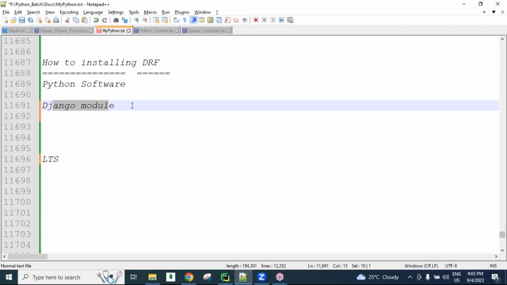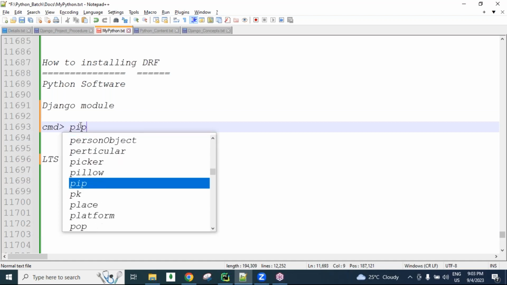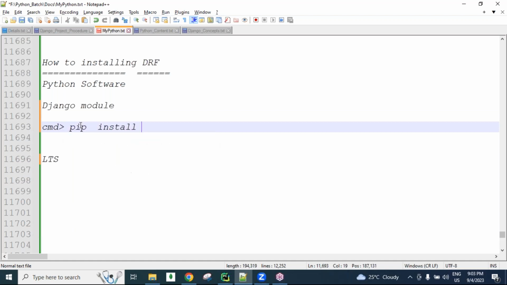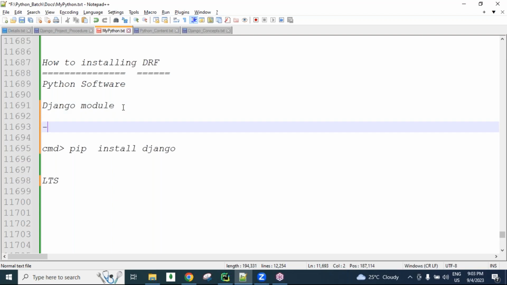Next, Django, guys. Django is a module. So this module we are not downloading separately, and we are not clicking next like that. We are just going to use one command for installing. What is that command, guys? Open the command prompt. We have the pip command, guys. pip install django, like we are installing, guys. So in Python modules we have three types, guys. One is the predefined module, guys. Predefined module.